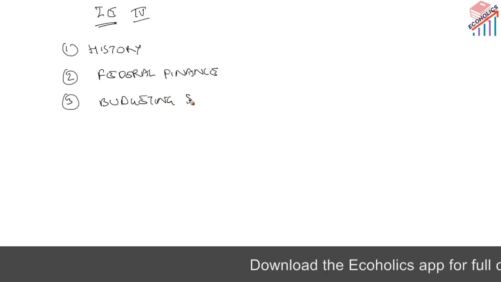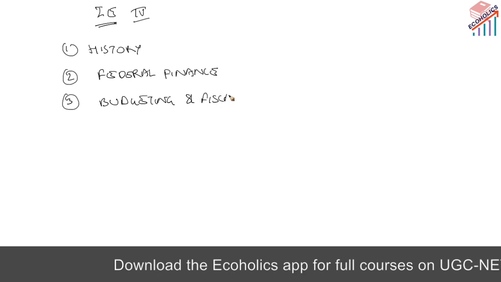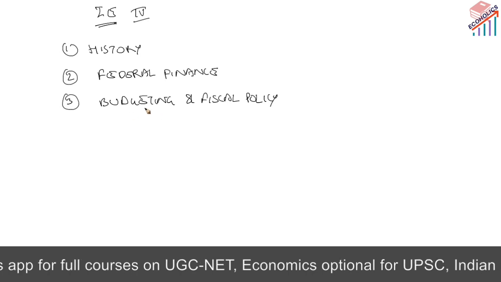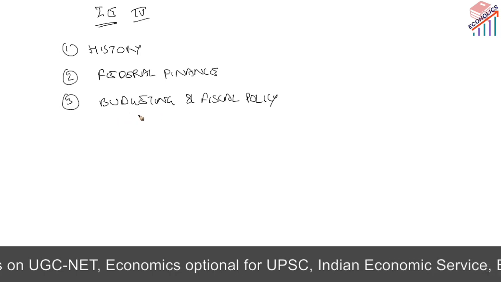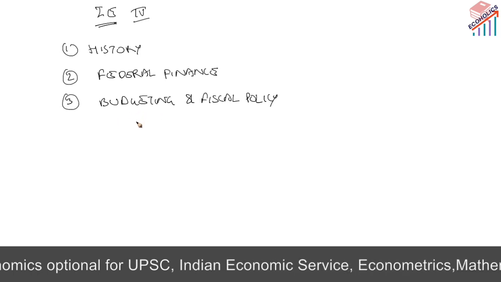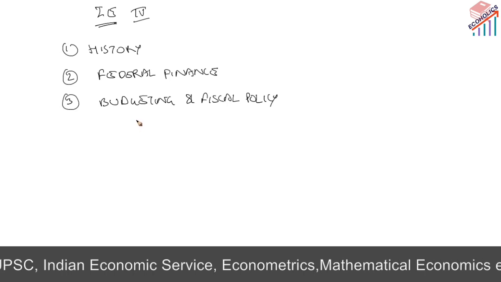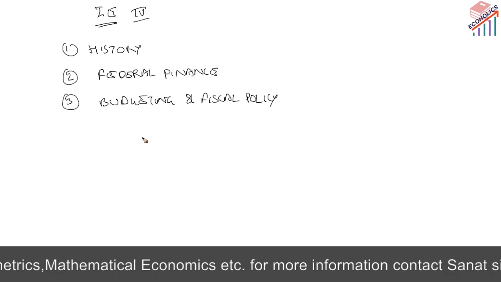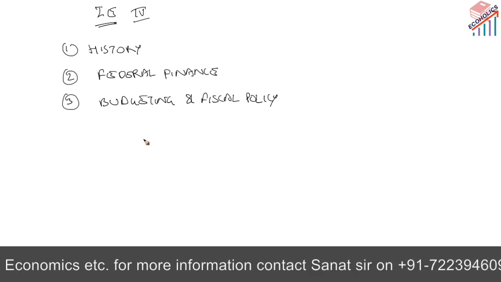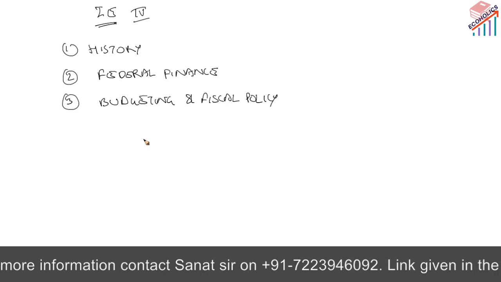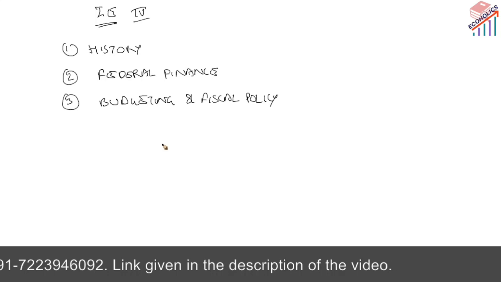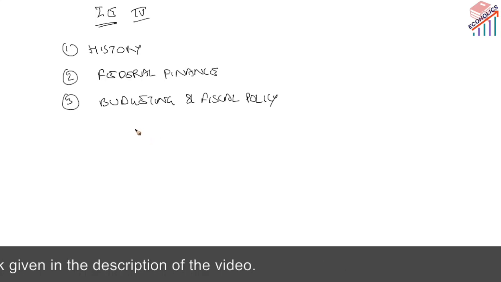There is budgeting and fiscal policy. Under budgeting, budget means the expenditure and revenue. So all the taxes, all the expenditures like capital and revenue expenditure, budgetary deficits, pensions, fiscal reforms, public debt, FRBM Act, and black money and the parallel economy, we'll discuss their definition, estimates, genesis, and how we can actually remove black money from the country.